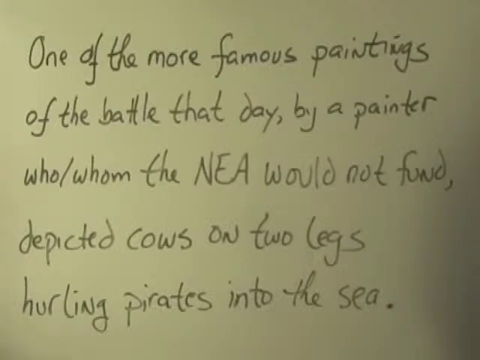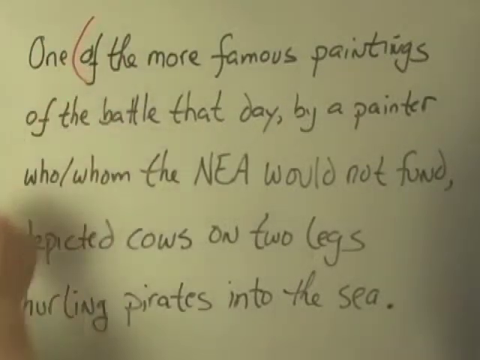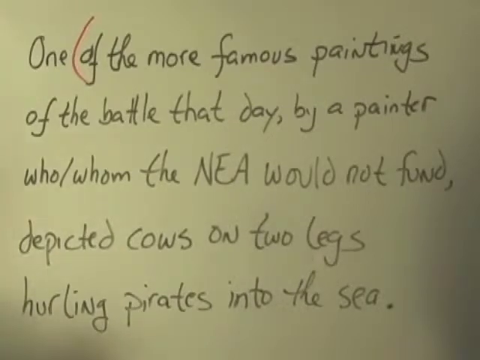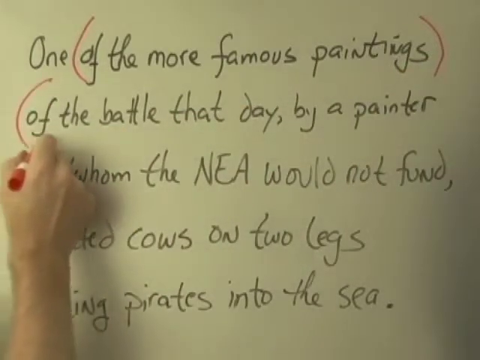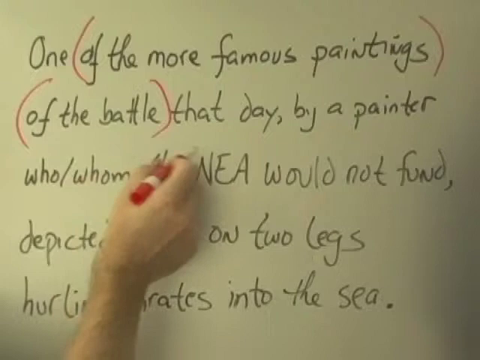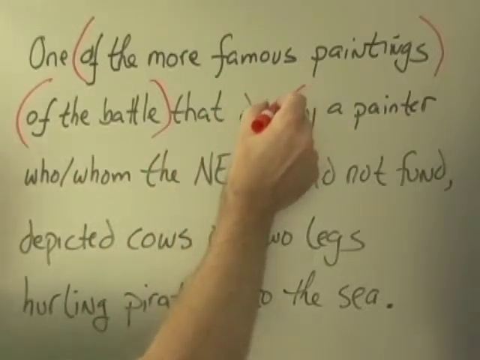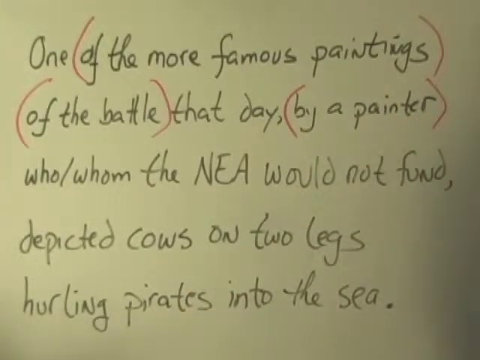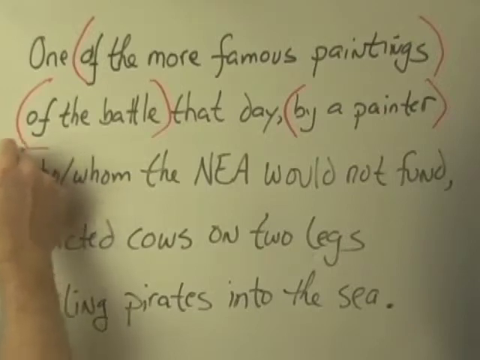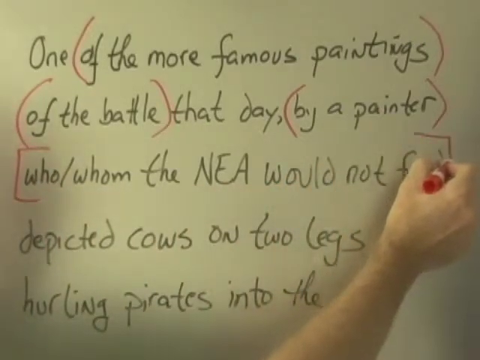One of the more famous paintings of the battle that day by a painter who or whom the NEA would not fund, depicted cows on two legs hurling pirates into the sea. I see a prepositional phrase near the beginning: of the battle that day, by a painter. Whom the NEH or who the NEH would not fund. I bet we have a relative clause that begins here and ends there.